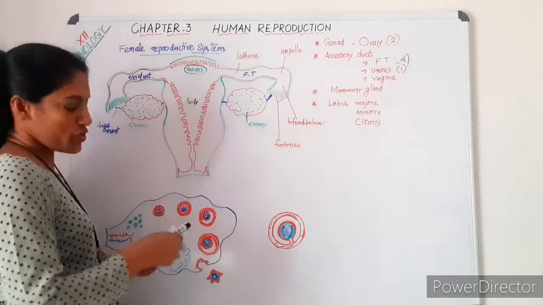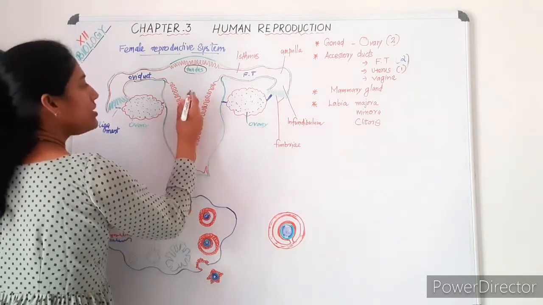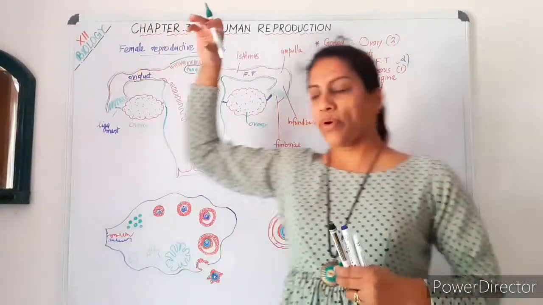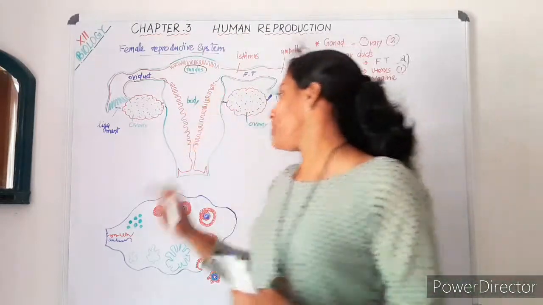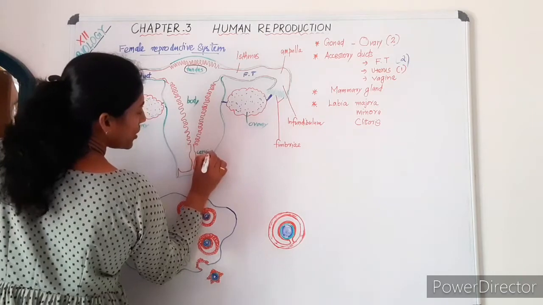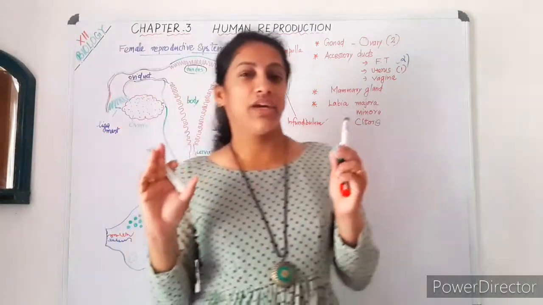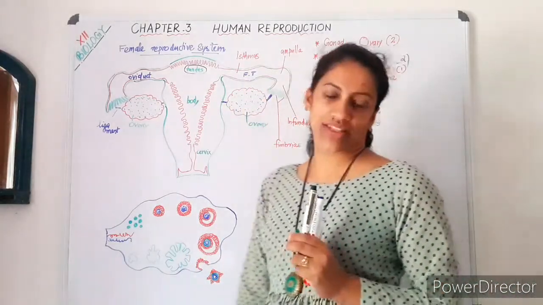The central portion is called the body. Its upper part, anterior portion, is the uterine fundus, then the uterine body, and this portion is called the uterine cervix. So the uterus has three regions: fundus, body and cervix.